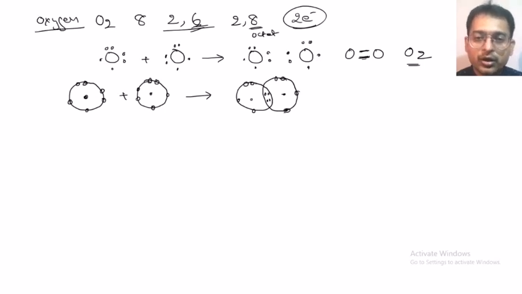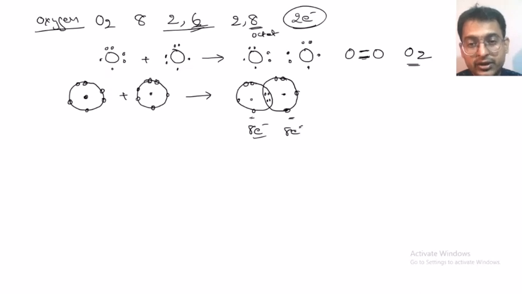Now can you tell how many electrons there are in each atom in the valency shell? Suppose in this atom, how many will be there? 2, 3, 4, 5, 6? Or 4, 5, 6, 7, 8. There will be 8 electrons because these electrons are shared. Here you are not counting only these 2 electrons, you are counting all the 4 electrons. So these 4 electrons belong to this atom and also this atom. That is why it will be 4, 5, 6, 7, 8. 8 electrons here, 8 electrons here. Both the atoms have got the octet number of electrons, therefore now they are stable.